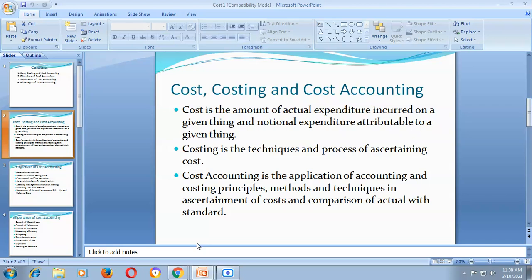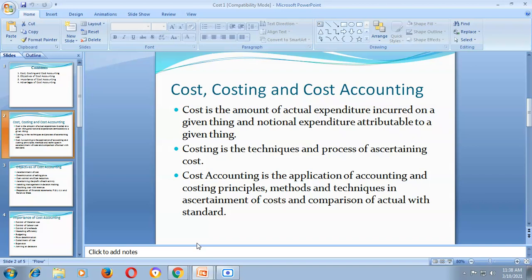In simple words, we can say that cost can be described as the total of all expenses incurred, whether paid or outstanding, in the production and sale of a product or in rendering a service. In another definition which is given in this PPT, cost is the amount of actual expenditure incurred on a given thing and a notional expenditure attributable to a given thing.